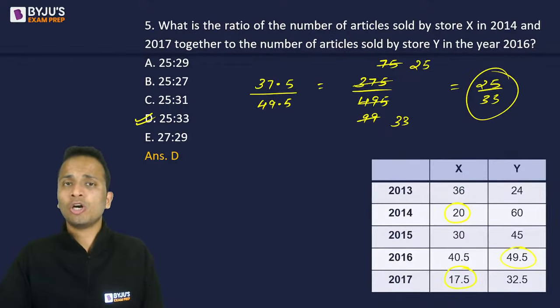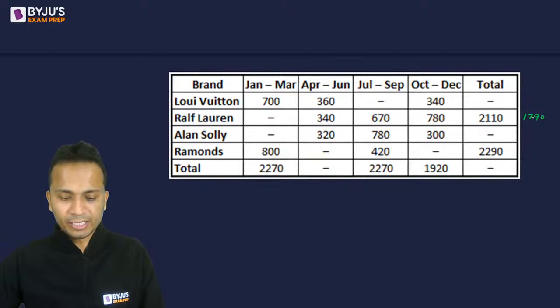So let's add these. 900 and 700, 1600, 1600, 1710, 1790. So 1790 is the sum here. Can you all please confirm? Now subtract 1790 from 2110. So 210 and 110, 320. So the first value will be 320. Come on, please write it in the chat box. Okay, let's move ahead. So this value is done.